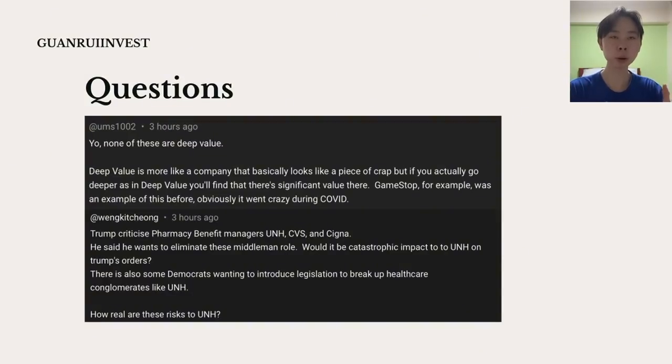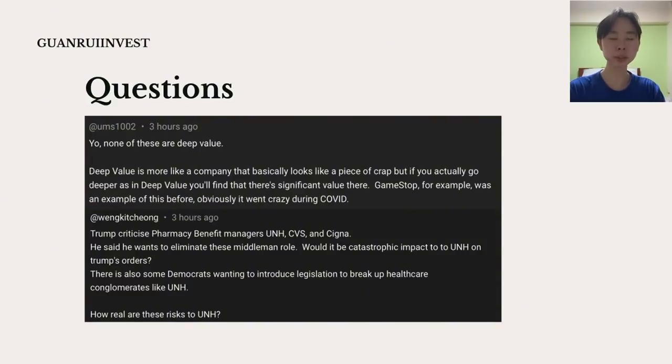If you listen to what Warren Buffett has said about healthcare in the past few annual meetings, he said that healthcare is a problem in the US that cannot be fixed, and United sits at the top of it. So if Warren Buffett thinks that it cannot be fixed, then I don't think all these different Democrats can fix the problem. If you have legislation coming up to break up United Health, then you will see 140 million people in the US being impacted. So I think the problem is more than just United Health, it is the entire healthcare system as a whole.